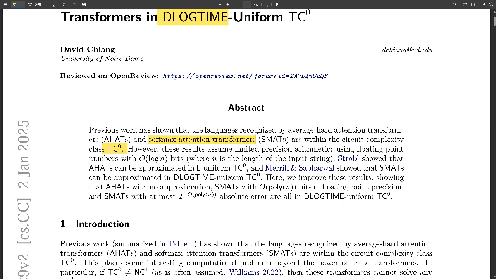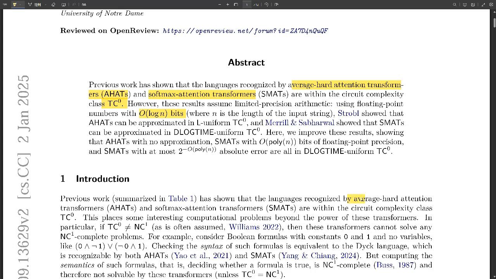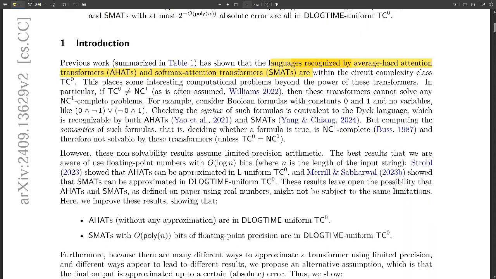It's like figuring out, I don't know, if a race car is built for speed or if it can handle a long race, right? And the research we're looking at here really focuses on this thing called TC0. What exactly is TC0 all about? Well, TC0 is like a level of computational power. It's like having a basic set of tools for calculations and logic. And researchers have been trying to figure out if these transformers can basically use more advanced tools or if they're stuck with just this basic set.